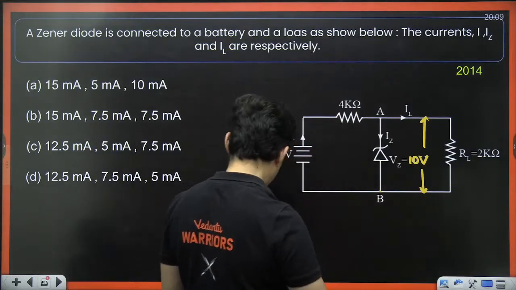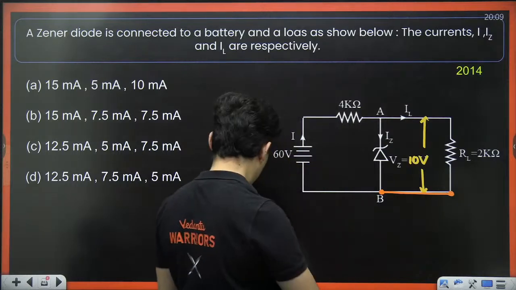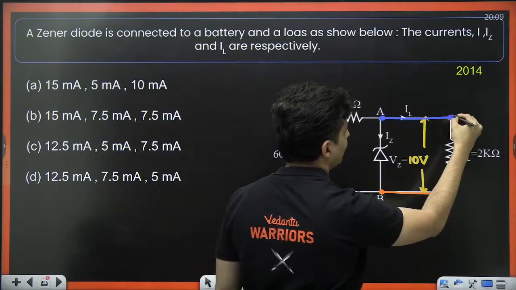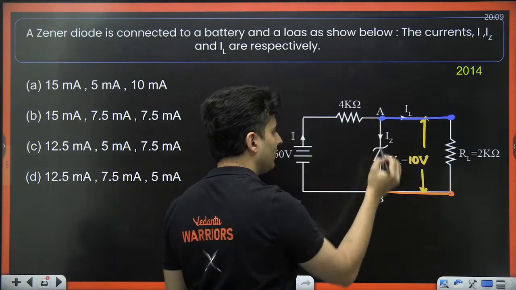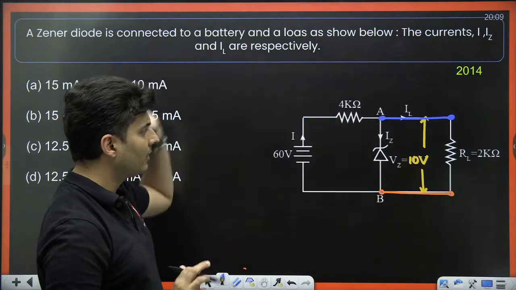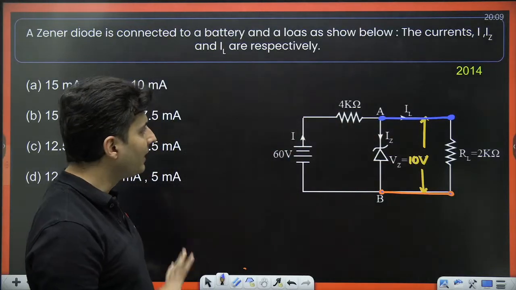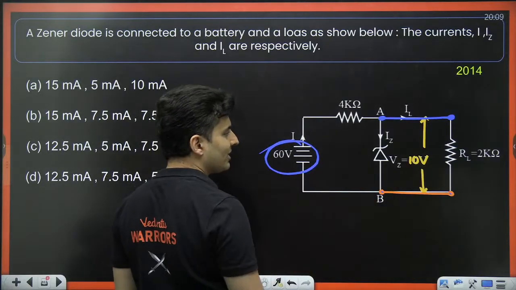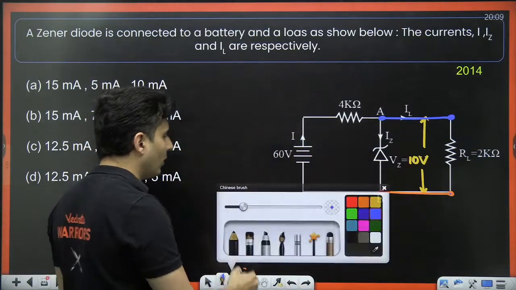Whether you take these 2 points for reference, they are at the same voltage, and even these 2 points are still at the same voltage. So the difference between this and this is going to be 10 volts, because this is a Zener diode operated at reverse bias. So it will ensure it will be in the breakdown region only. So out of 60 volts which was given as input, 10 volts is across the Zener diode.